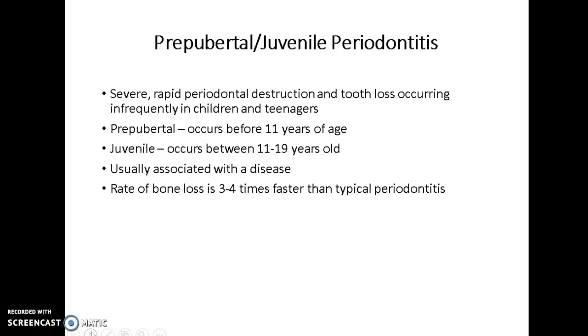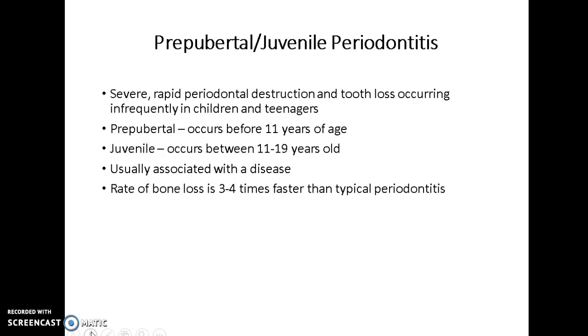So pre-pubertal or juvenile periodontitis is a severe rapid periodontal destruction, and it involves tooth loss occurring infrequently, though, in children and in teenagers. So it happens before puberty sets in, usually between the ages of 11 and 19 years old.